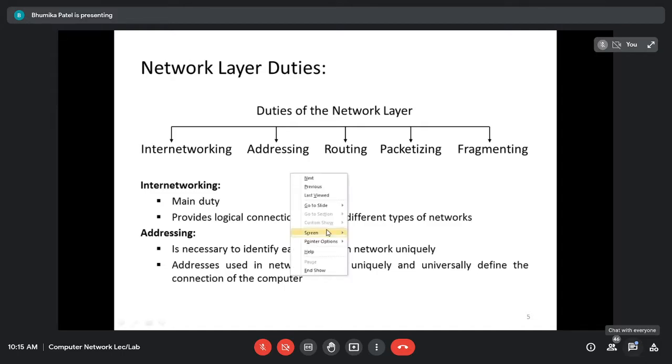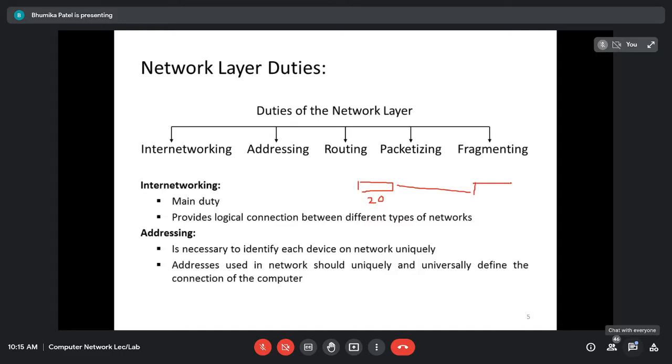Suppose I have this packet, the original packet that I want to send, right? Any size, say 20 kilobytes. Next, it has to go into another network, right? This is another network, right? Here is a router that is going to connect this network and this network. This device is another network, right? I have to send my data into the next network.